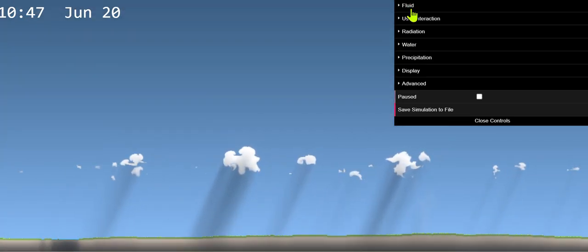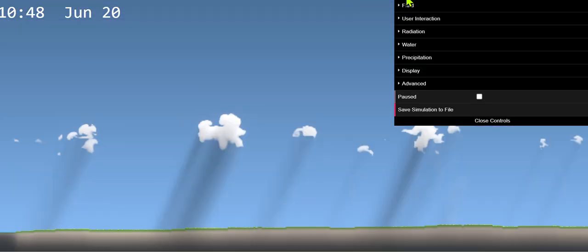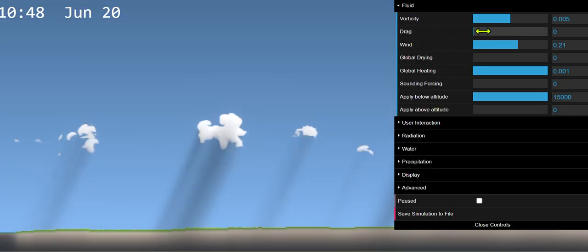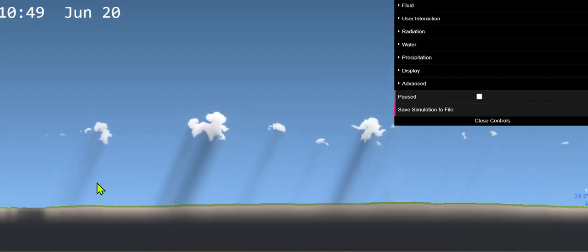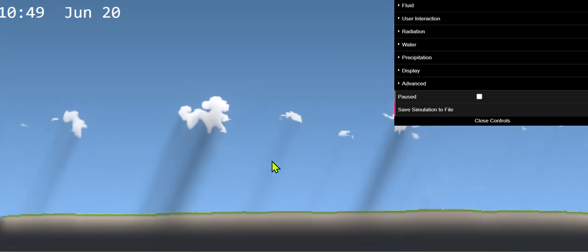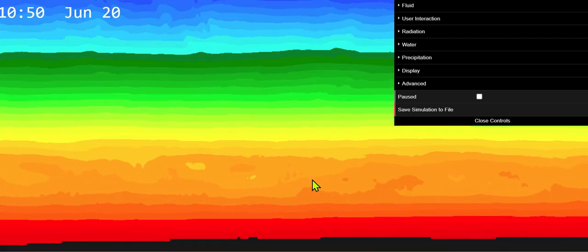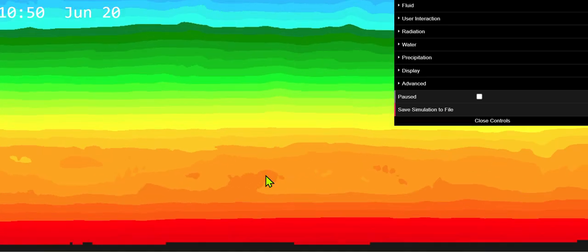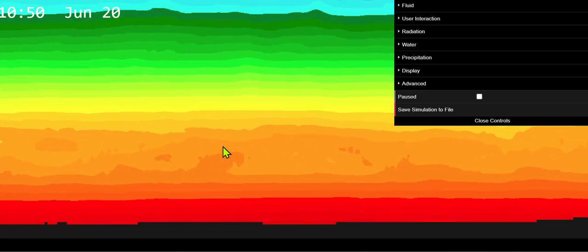Okay, so just in case your simulation goes all wrong when you're making the inversion, you can always maximize the drag so that the convection stops and it gets less turbulent, and the inversion should stay there. As a matter of fact, it doesn't look like there's an inversion right now, because the temperature is dropping with height.